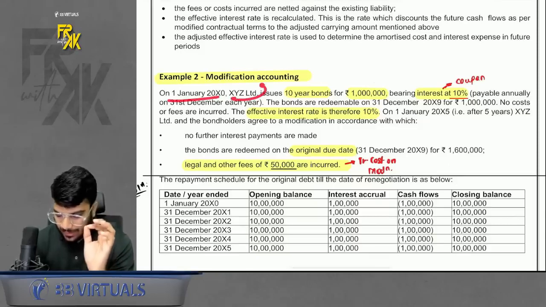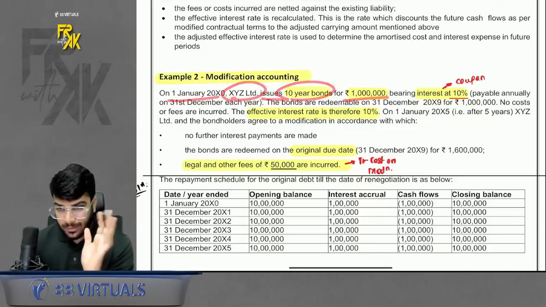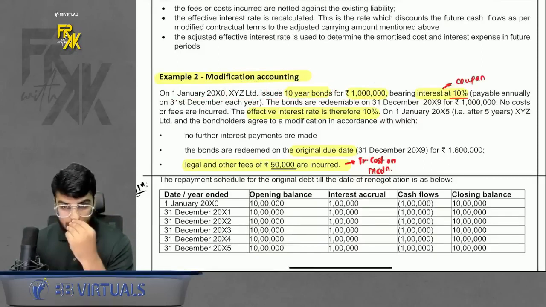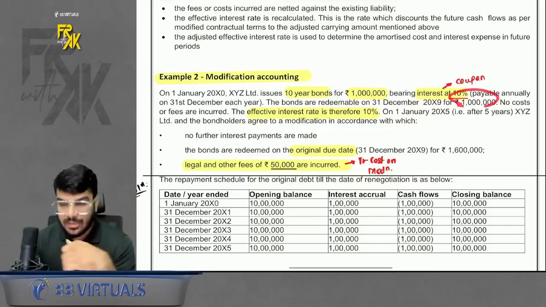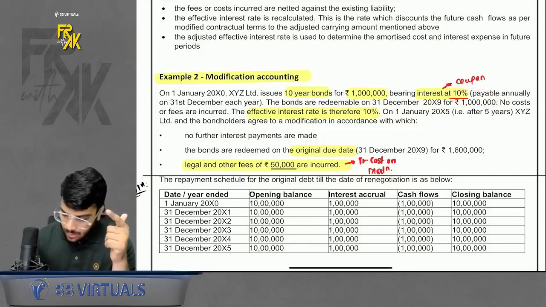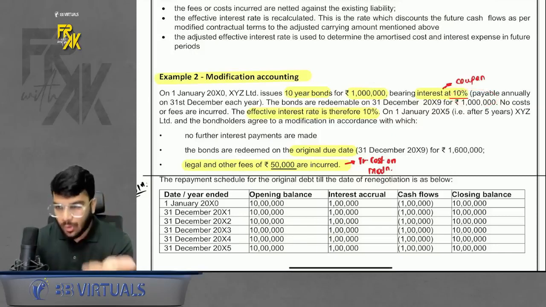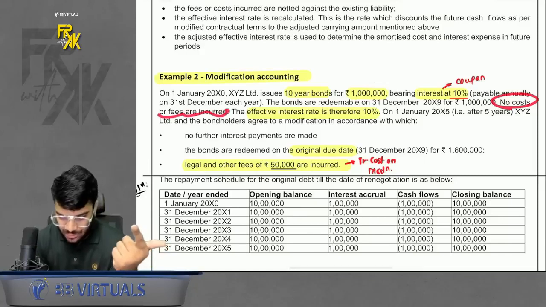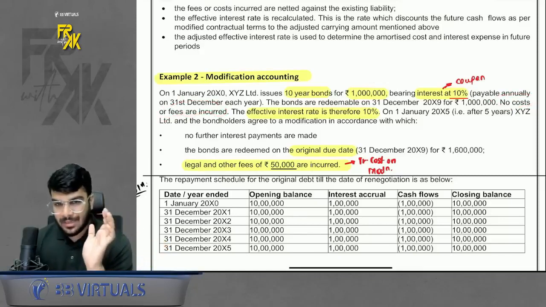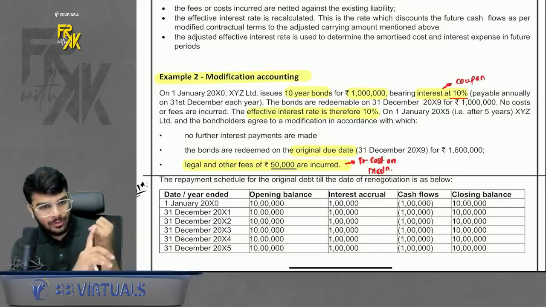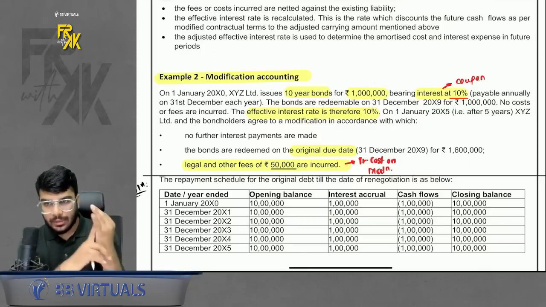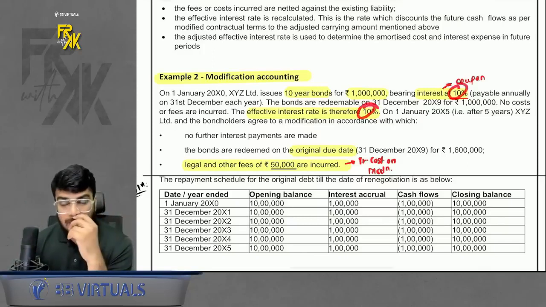On 1st Jan 10, XYZ issues 10-year bonds for 10 lakhs. Interest coupon is 10%. Okay. And redeemable after 10 years. Okay. At 10 lakhs only. So no premium, no discount. And also there is no transaction cost on day one. So, acha, do remember, when you only have coupon, but you have no premium, no discount and no transaction cost, in that case your coupon and EIR turn out to be the same.